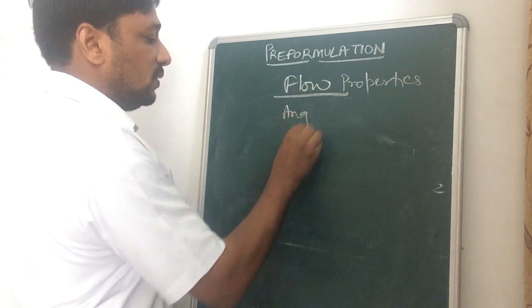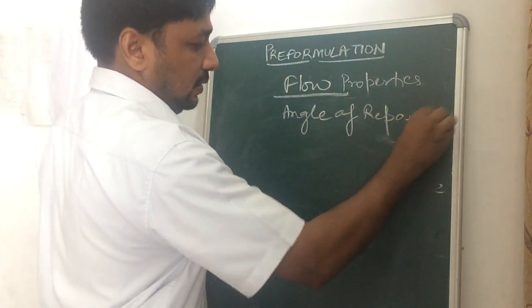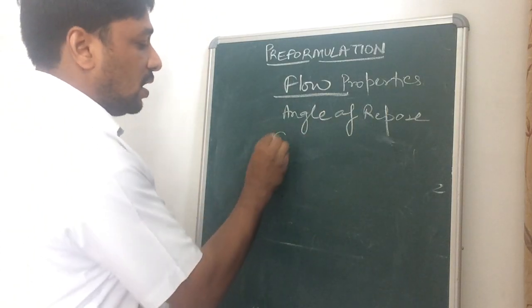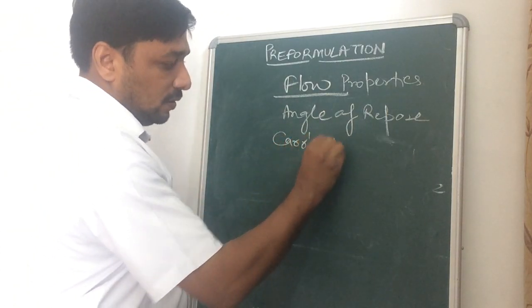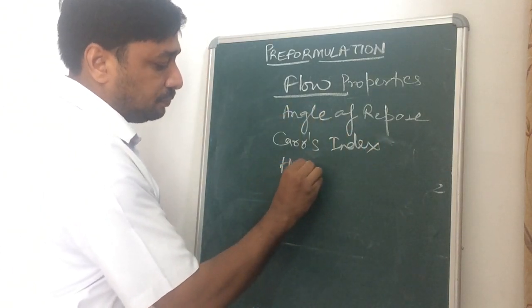angle of repose, Carr's index, and Hausner's ratio.